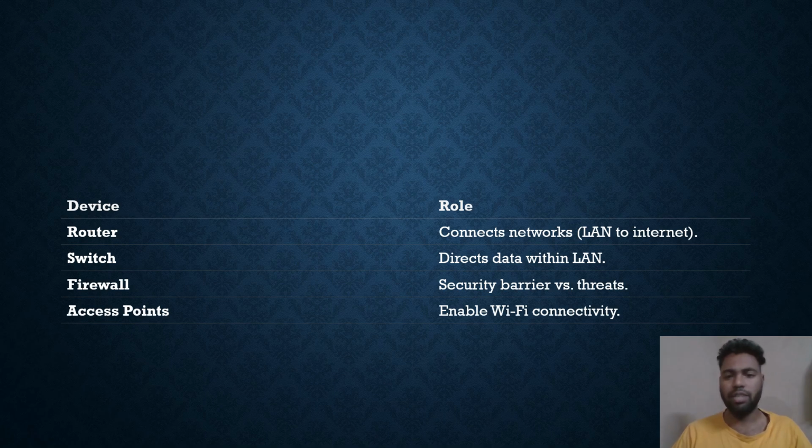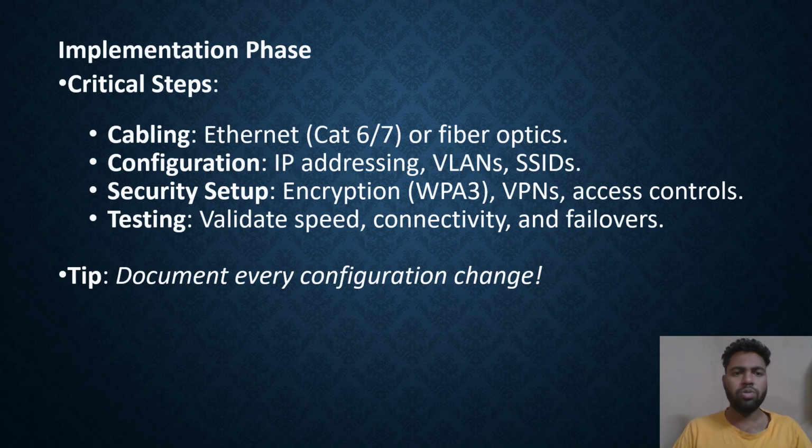And the access point: without an internet connection, we cannot get any data from anyone, so we need Wi-Fi connectivity. Now the implementation phases. There are the following implementation phases. First, cabling, such as fiber optics. We know that fiber optics is necessary for sending data from one place to another.